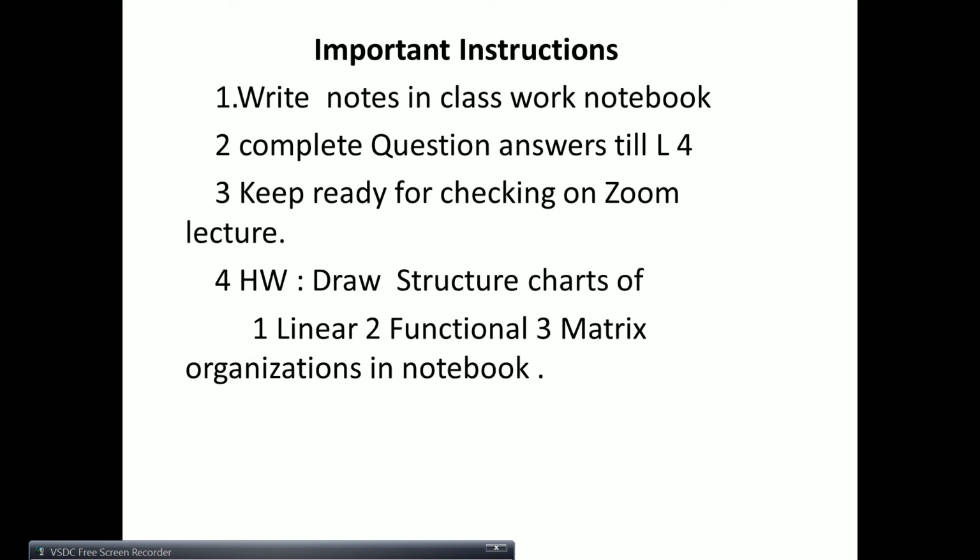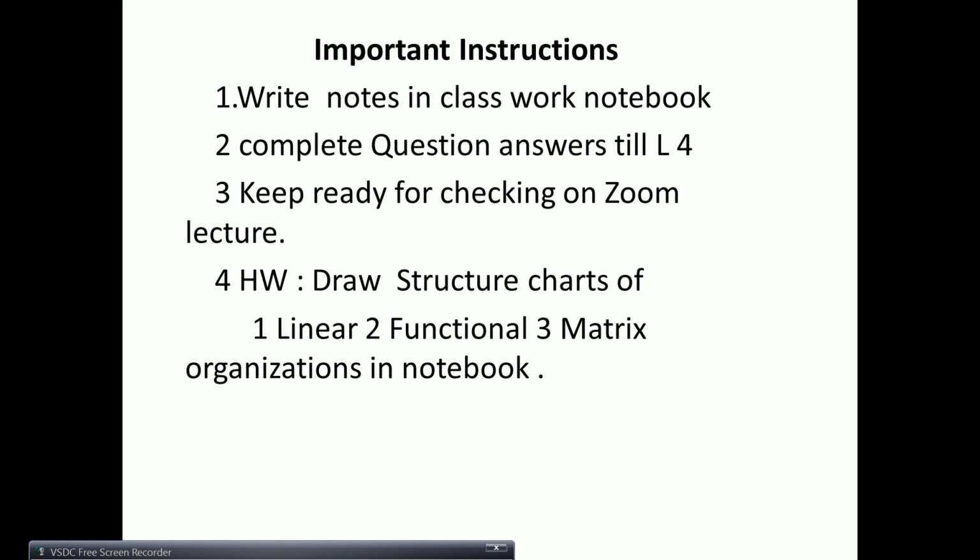From my side, it's okay if you make one notebook, but school wants you to make one classwork notebook and one homework notebook. If you still haven't got the notebooks from the school, please get them. Keep ready for checking on Zoom lectures. I will check notebooks. You'll have to show me, 2-3 students I will check at a time.